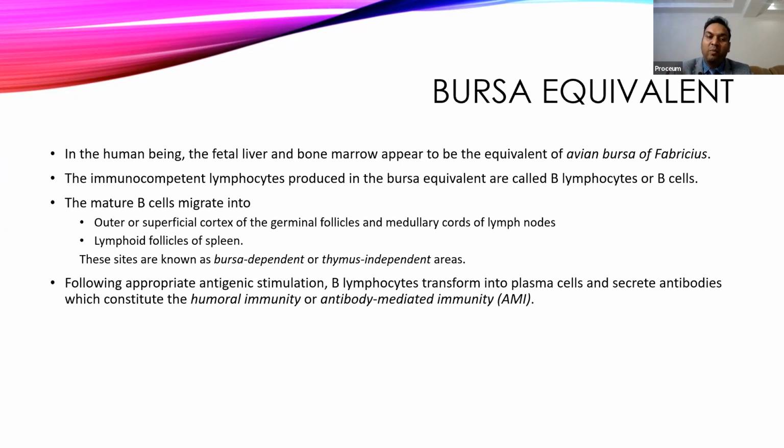From the blood they go to the peripheral lymph nodes, where they settle in the medullary cords and also in the cortex in the germinal follicles, while in the spleen they form the lymphoid follicles. These are called thymus independent areas. These B lymphocytes are involved in antibody mediated acquired immunity, also called humoral acquired immunity.